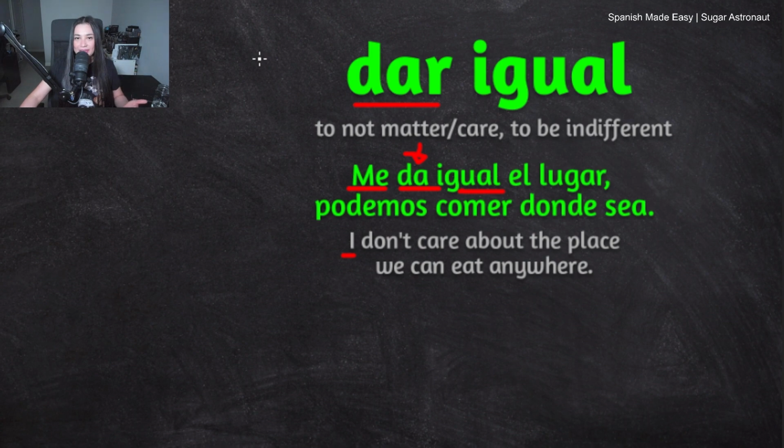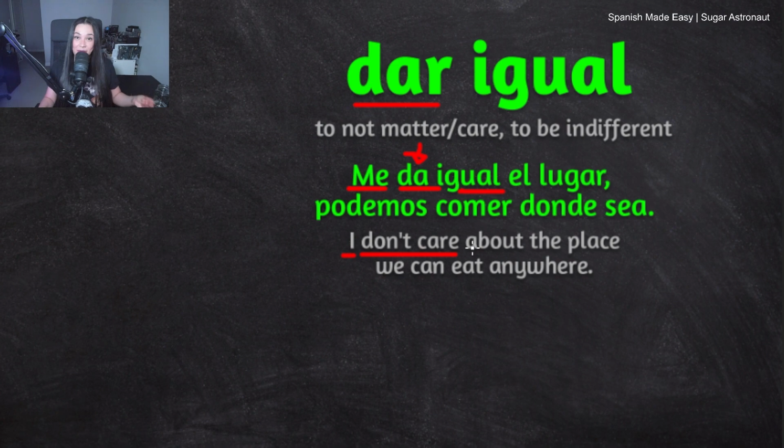It's worth noting that this phrase works perfectly fine with reflexive pronouns. So you can say me da igual, and that whole phrase means I don't care, or it doesn't matter. Also, you could say te da igual, le da igual, nos da igual. So you can use different reflexive pronouns with this phrase.